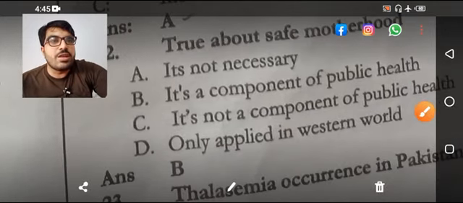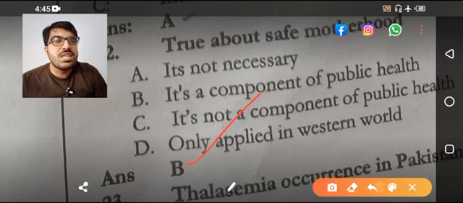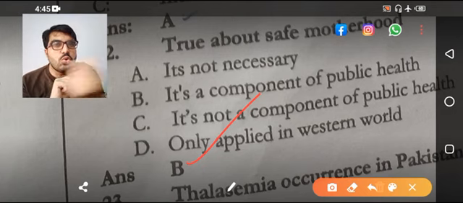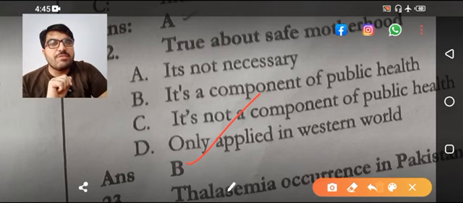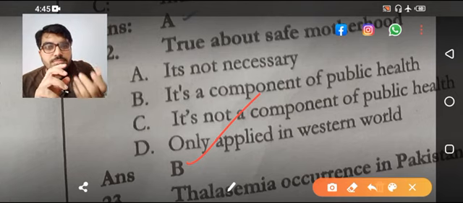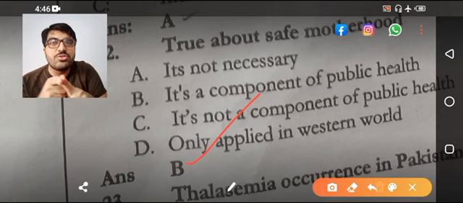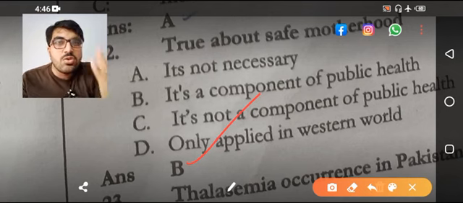True about safe motherhood. Answer is B. It's a component of public health. Focus on the stem always in exam. They will twist you. True about safe motherhood except, false about safe motherhood except. So if they ask false about safe motherhood except, so false and except both multiply. Negative with negative gives positive. So what is the right option then?